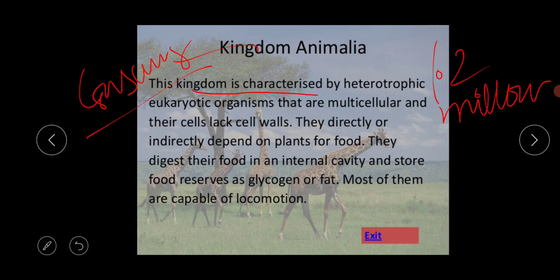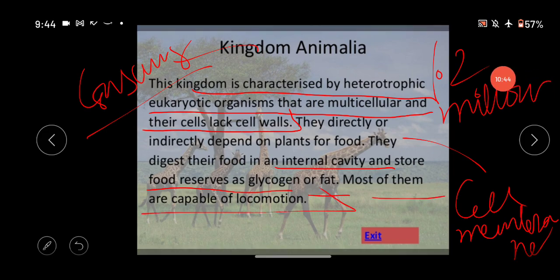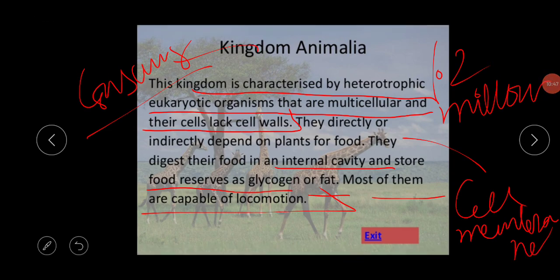So this kingdom is characterized by heterotrophic eukaryotic organization that is multicellular, and they lack cell walls. Why? Because they have a cell membrane. They directly or indirectly depend on plants for food, and they digest their food in an internal cavity and store food reserves as glycogen or fat. Most of them are capable of locomotion. Most animal organisms are actually capable of locomotion.